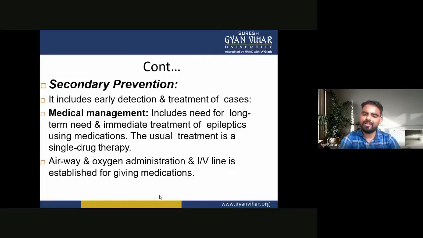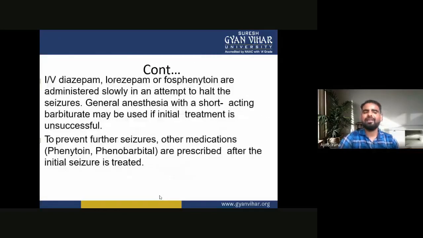Airway and oxygen administration, and an IV line is established for giving medications. Now IV diazepam, lorazepam or phosphenytoin are administered slowly in an attempt to halt the seizures.